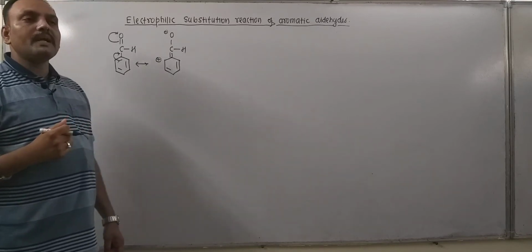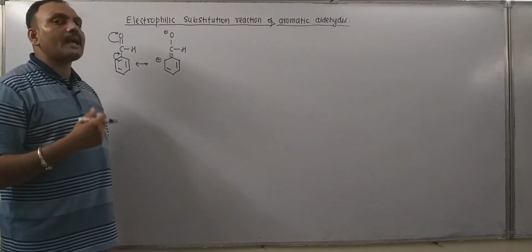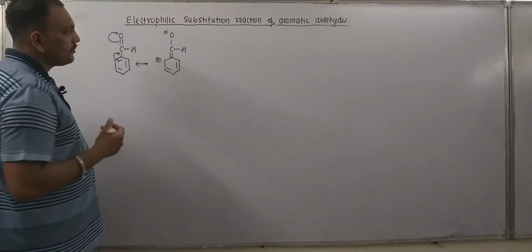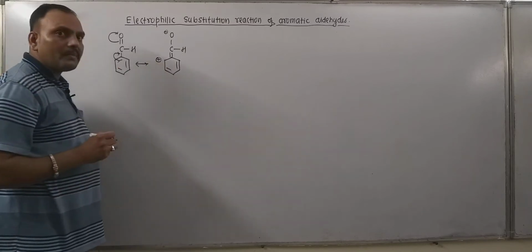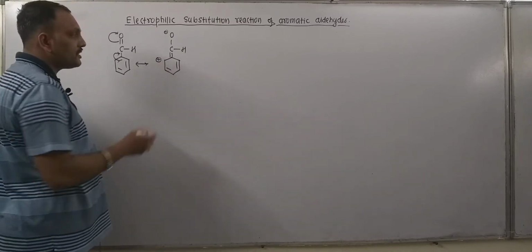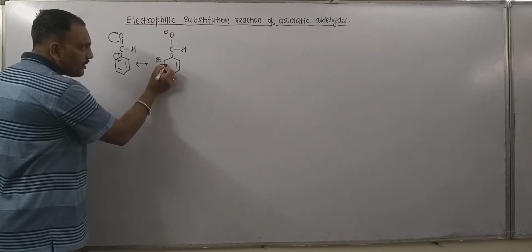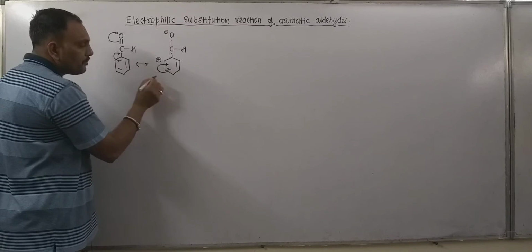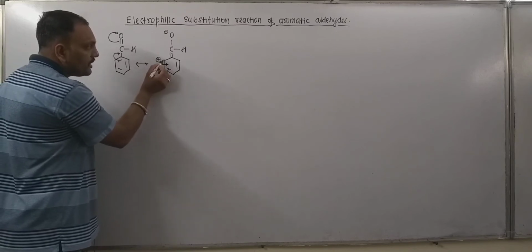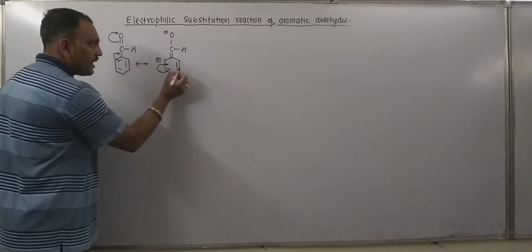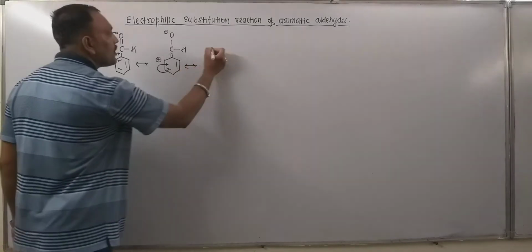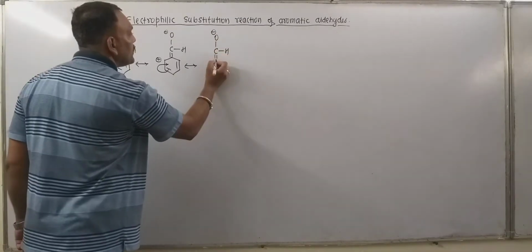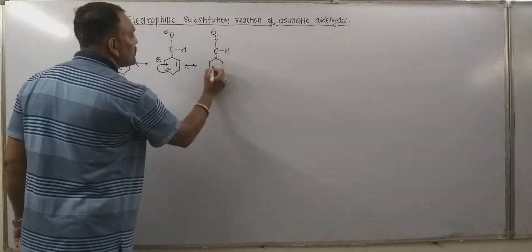Now, charge cannot be accumulated on a single atom. If so, then that species would be highly unstable. Thus this carbon tends to neutralize its charge. So further resonating structures can be given as this pi electron gets shifted like this. Now the positive charge from this carbon gets transferred to this carbon. Thus another resonating structure can be shown, so this is the resonating structure.